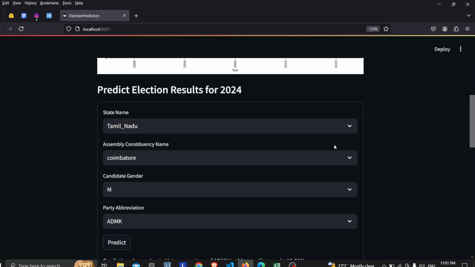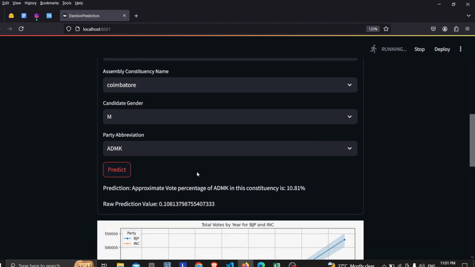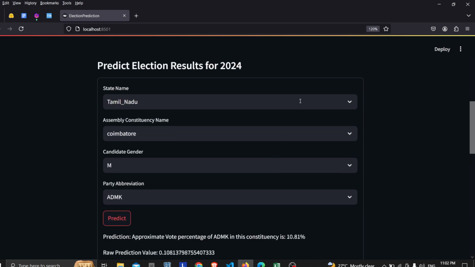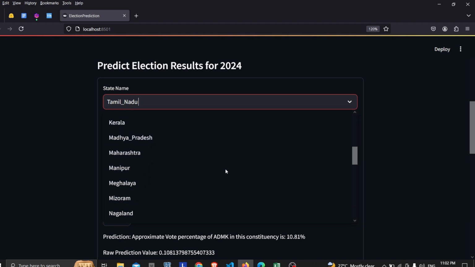In this prediction section, we'll allow users to input various details such as state name, constituency name, party, and the candidate's gender. Based on these inputs, the model predicts whether the candidate will win or lose in the election. It actually outputs a prediction value, like the vote share. So in this, the alliance and all these things are completely ignored. I have not added the alliance and such. So it is based on what the data has given me.